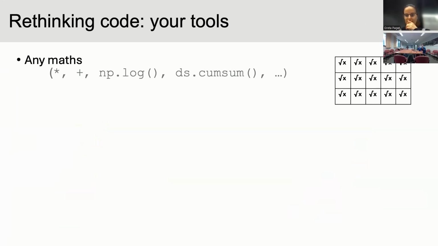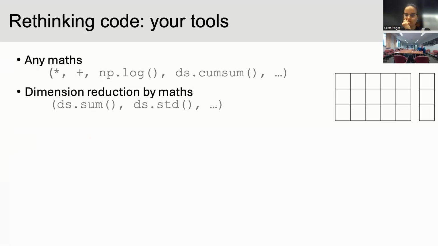Anything that is a maths thing you can do to a number, you can also do to an Xarray array. Anything that's a NumPy function, you can do to something in Xarray. You can take cosine, raise an exponential of something, whatever. You can also reduce the dimension in some direction.